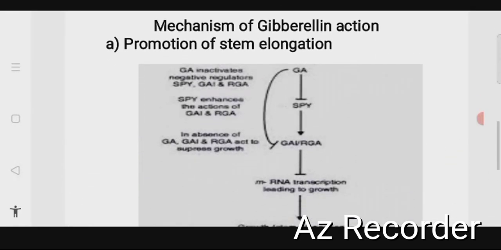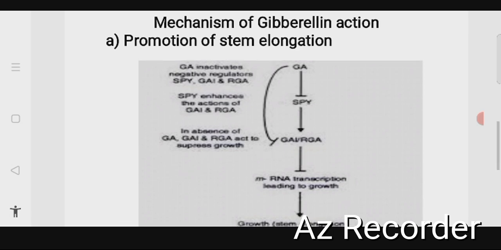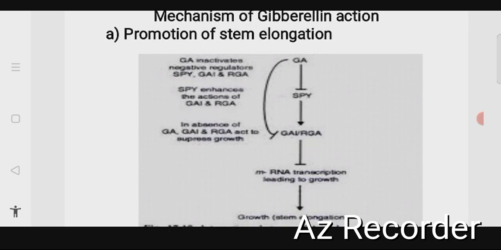Next one, mechanism of action. First one, promotion of stem elongation. Gibberellin acts on negative regulators such as SPY, GAI and RGA. SPY means spindly mutant, GAI means gibberellin insensitive, and RGA means repressor of ga1-3 mutant.